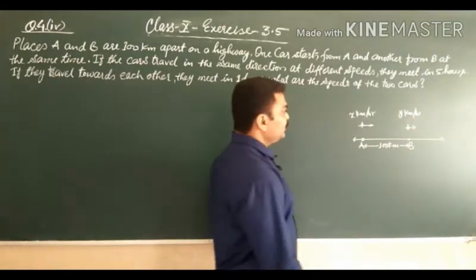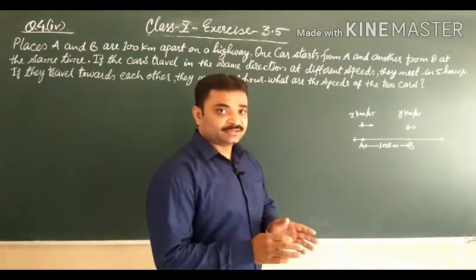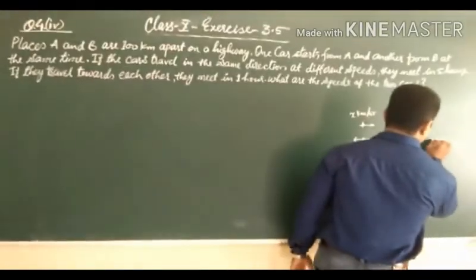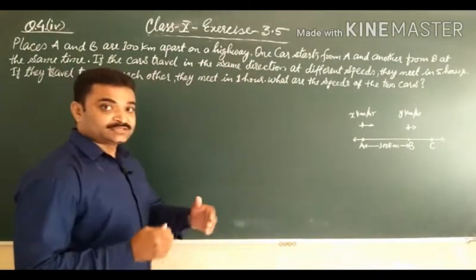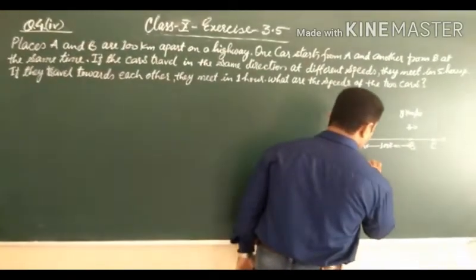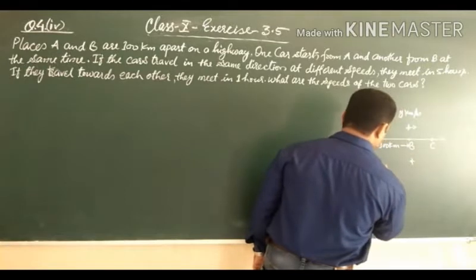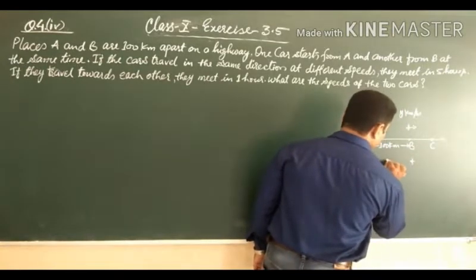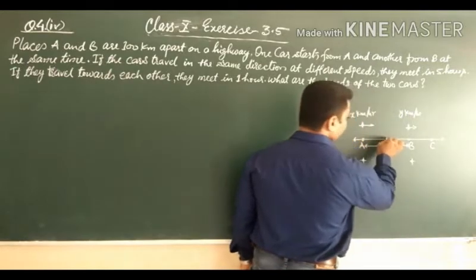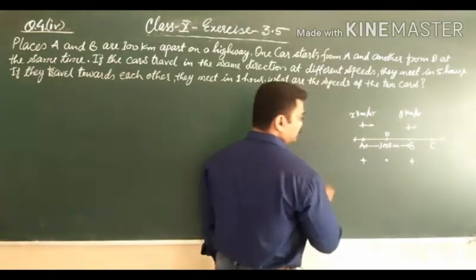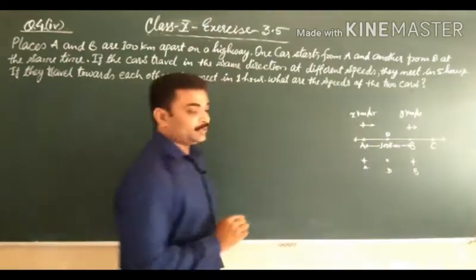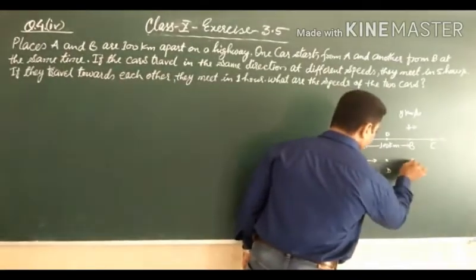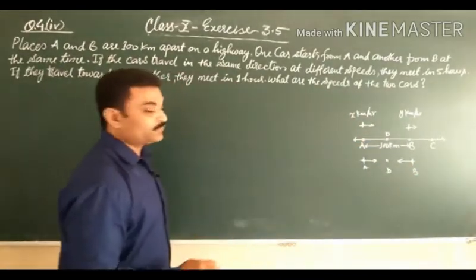After 5 hours they meet, suppose at C. And if they travel towards each other, suppose they meet at point D. Here A, B, here D. If they travel towards each other, they meet after 1 hour.